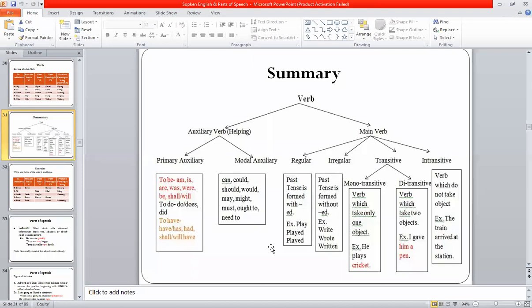Just note down this, or I will send these notes after completion of this chapter. Okay, I will send you these notes after completion of this chapter. So first, I will have to mark your attendance.